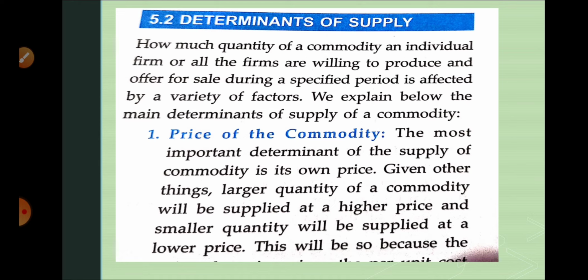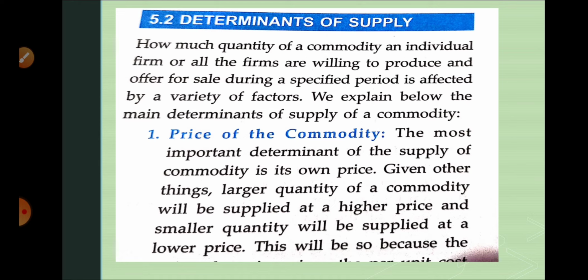The first and important one is the price of the commodity. While we were discussing demand, we read that the price of the commodity has an inverse relationship with the demand for a commodity. But here we have vice versa. As a producer you are willing to sell your product at a high price. It means the higher the price, the higher the supply, so price has a direct relationship with supply. If the price is more, then more supply will be in the market.